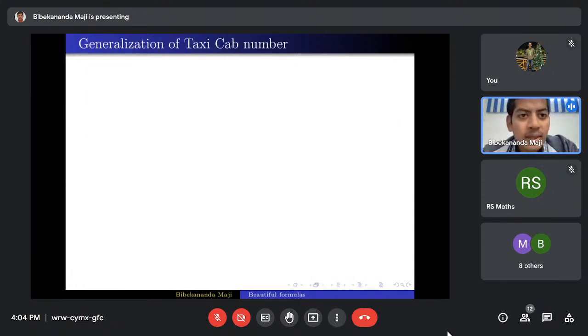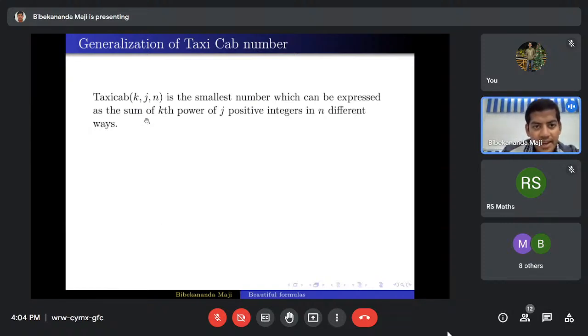Now from this work, people are studying more generalizations of the taxicab number. Taxicab of k comma j comma n is the smallest number which can be expressed as the sum of kth powers of j positive integers in n different ways. Let me explain once again. Taxicab of k comma j comma n is the smallest number which can be expressed as the sum of kth powers of j positive integers in n different ways. Let me give you some examples, then it will be clear.